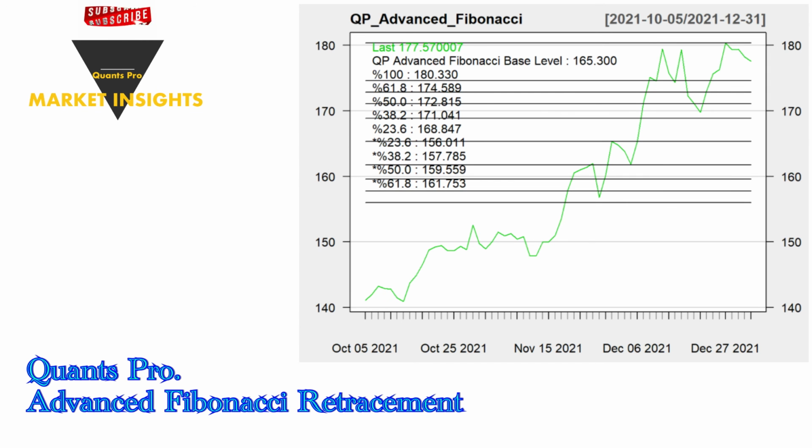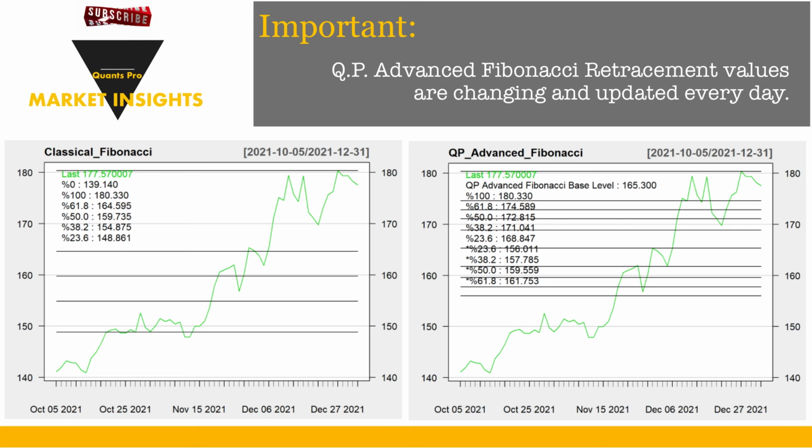Pro Advanced Fibonacci levels. Traders who know QP Advanced Fibonacci levels have a serious advantage over traders who use the classical Fibonacci scale. Thus, they will have a stronger immunity to the uncertain movements that dominate the markets. The advanced Fibonacci retracement levels determined by Quants Pro Analytics will change the arithmetic of the winner and loser average within the framework of game theory in favor of the investor. Now let's examine the difference between the classic Fibonacci and Quants Pro Advanced Fibonacci Analytics from the charts. It can be easily understood that the QP Advanced Fibonacci Retracement can better detect significant price breaks.